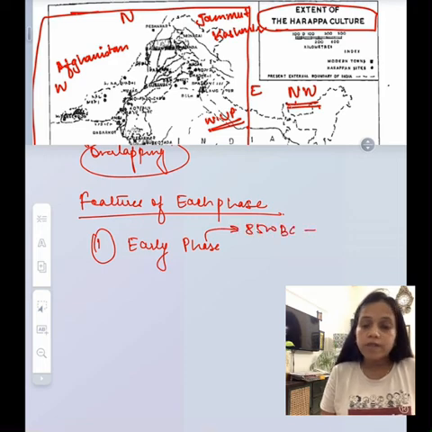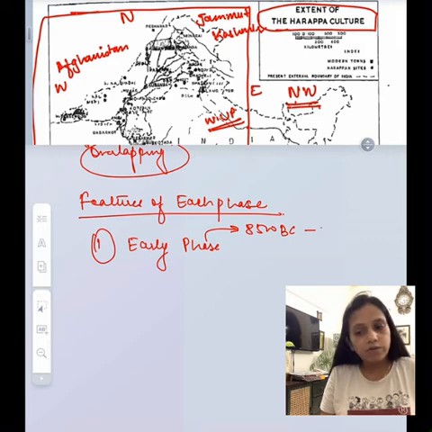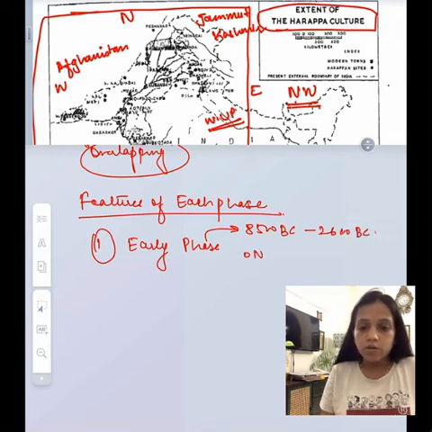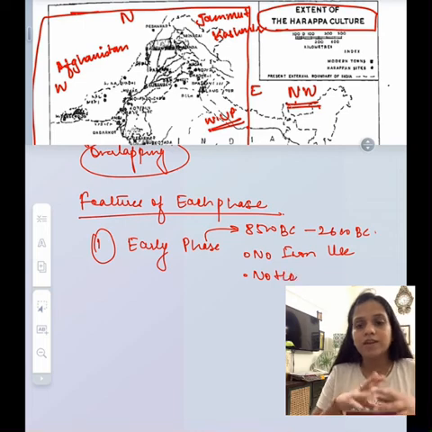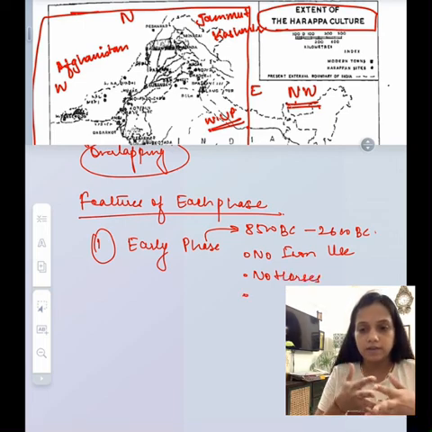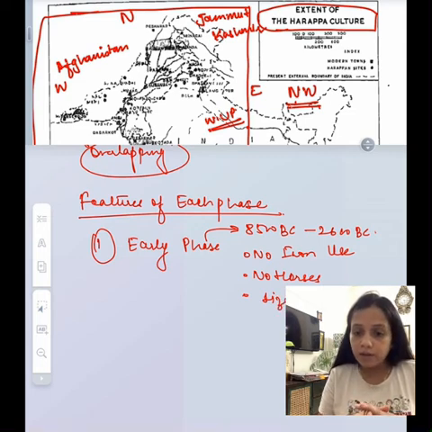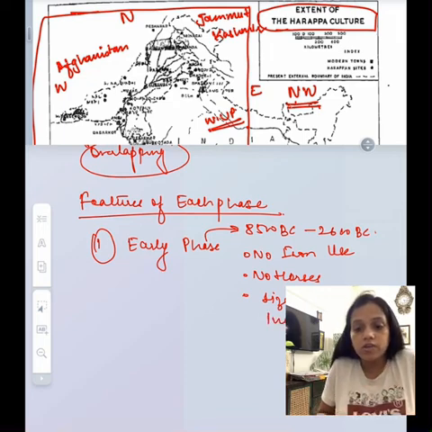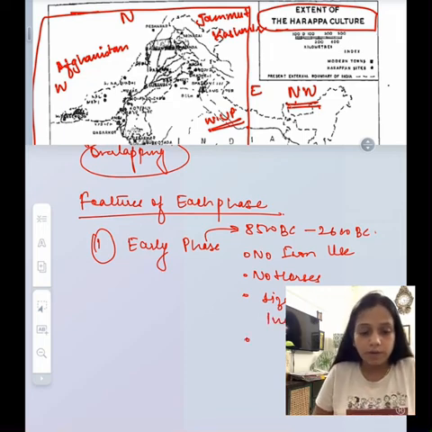Then we do not have any evidence that during the early phase we have horses. So there was no horse. Thirdly, the size of the village settlement was gradually increasing. And then there was also slight variation in the pottery that was being developed in this phase. So there was variation in the kind of pottery that was being developed.